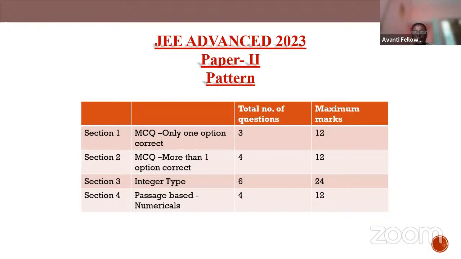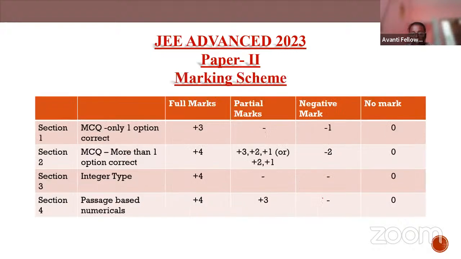Now moving to the paper pattern. Here too you can see that in the 2023 paper, there were four sections. Section 1, we have discussed already, section 2, section 3, we have discussed, and section 4 is passage based. Here they'll give you a passage and a question will be asked, and that question is of numerical type. There will be no options to choose. The total number of questions is going to be 4. Each question carries 3 marks, so the maximum mark is going to be 12. Everyone clear? Yes, fine.